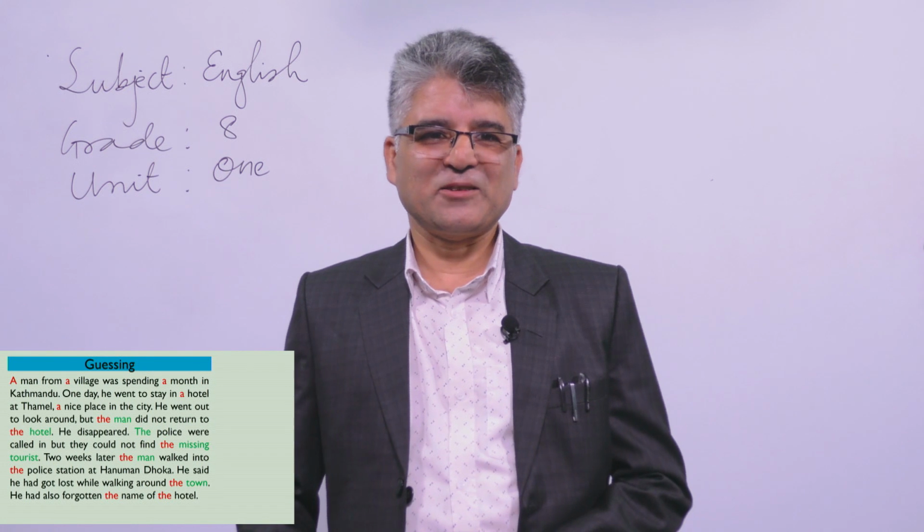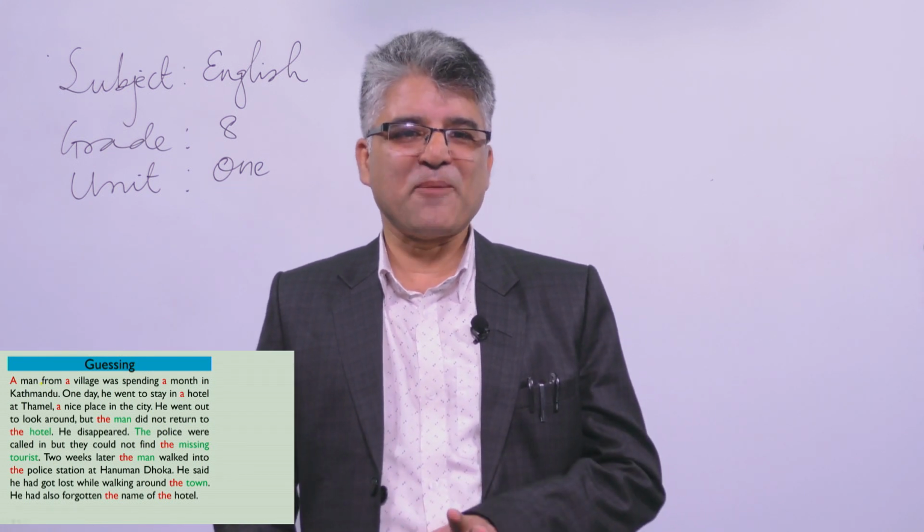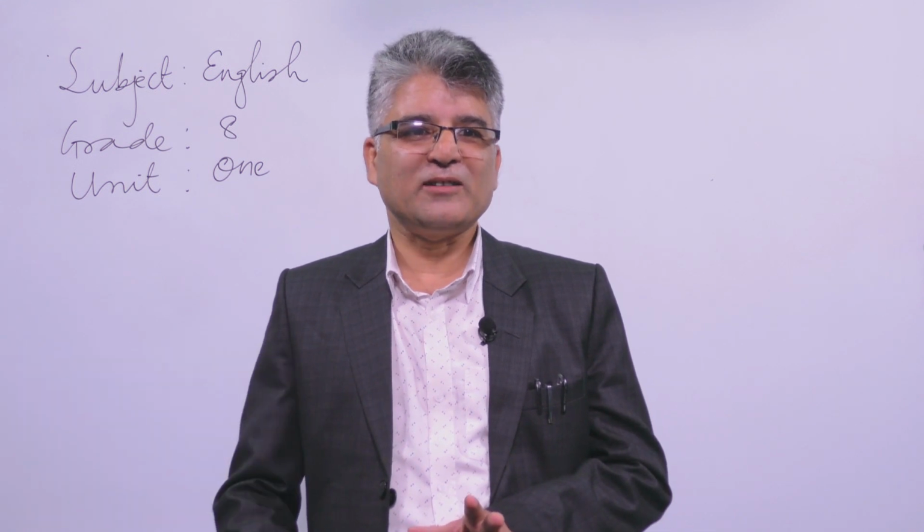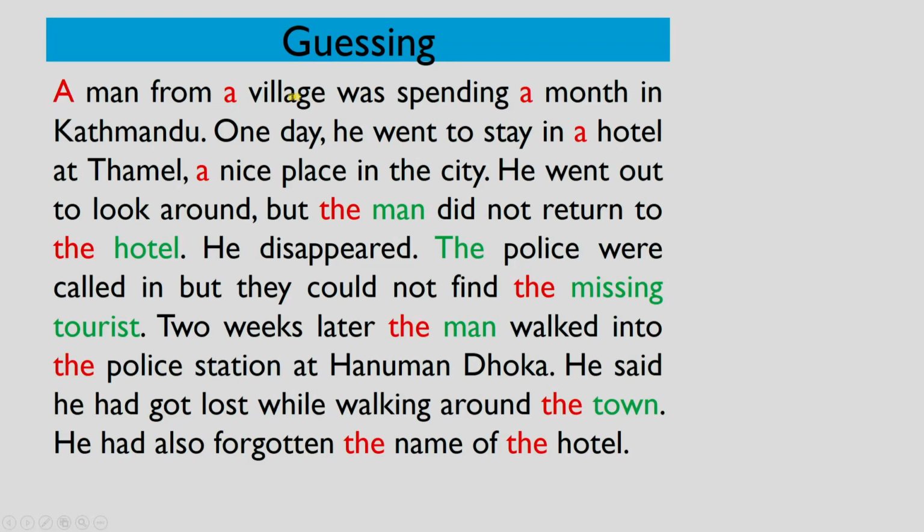I think you have ample examples and illustrations. Here, check out the words: a village, a month in Kathmandu, in a hotel at Thamel, a nice place in the city. Similarly, the man did not return to the hotel. He disappeared. The police were called. Similarly, you can check out the missing tourist.